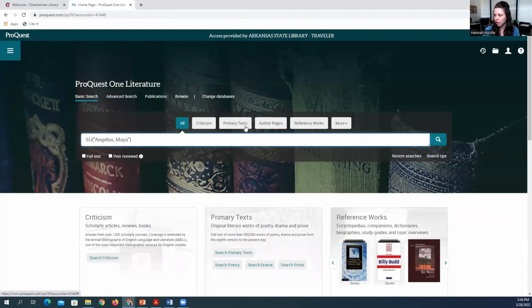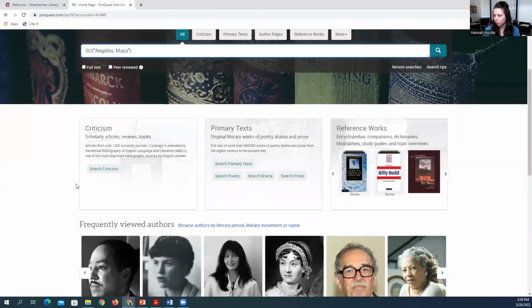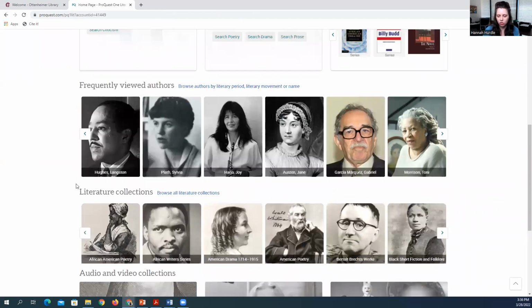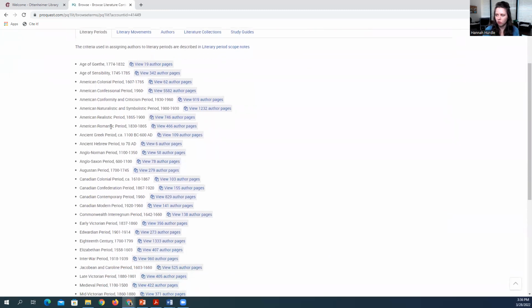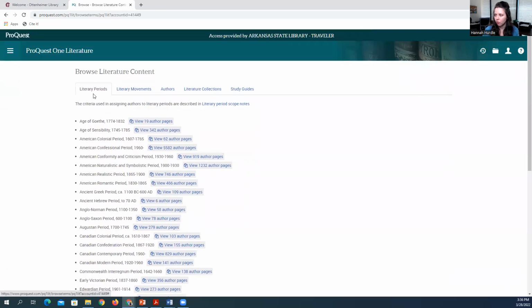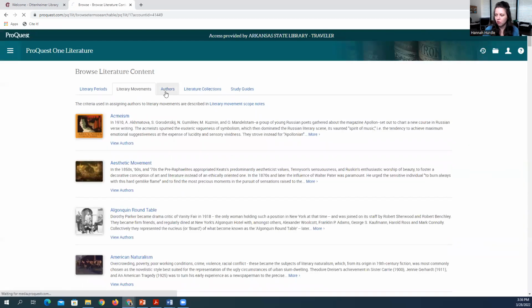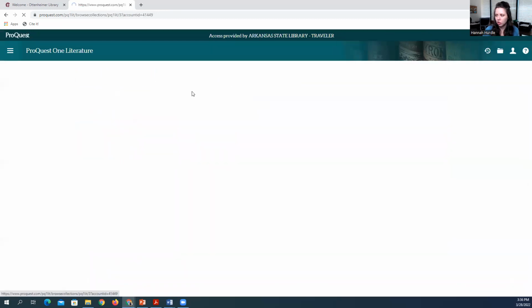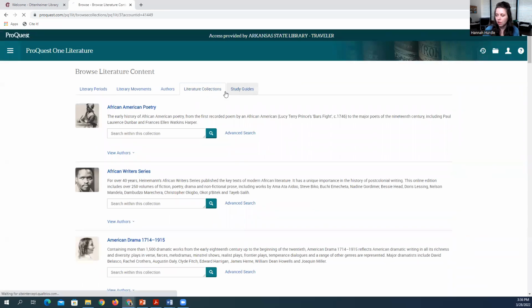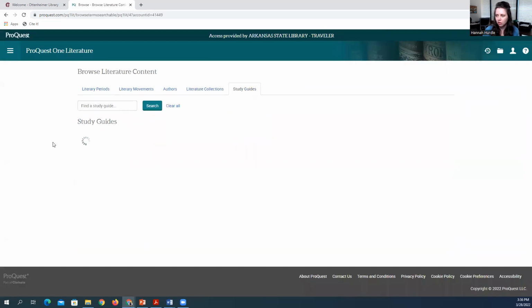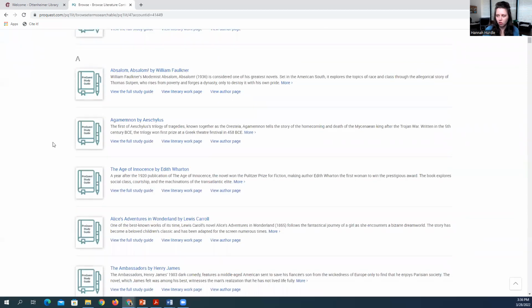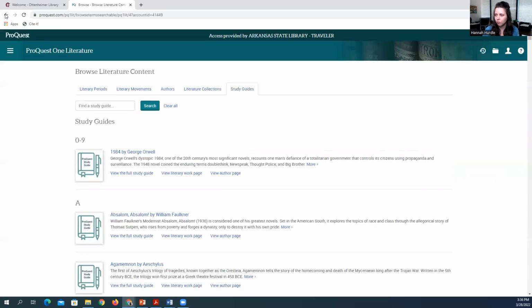We're going to go back. For author pages, I'll scroll down. These are some of those author pages. You can browse authors by literary period, literary movement, or name. If you click on that link, we have literary periods, literary movements, authors, and literature collections. There are even some study guides on different authors and their works.